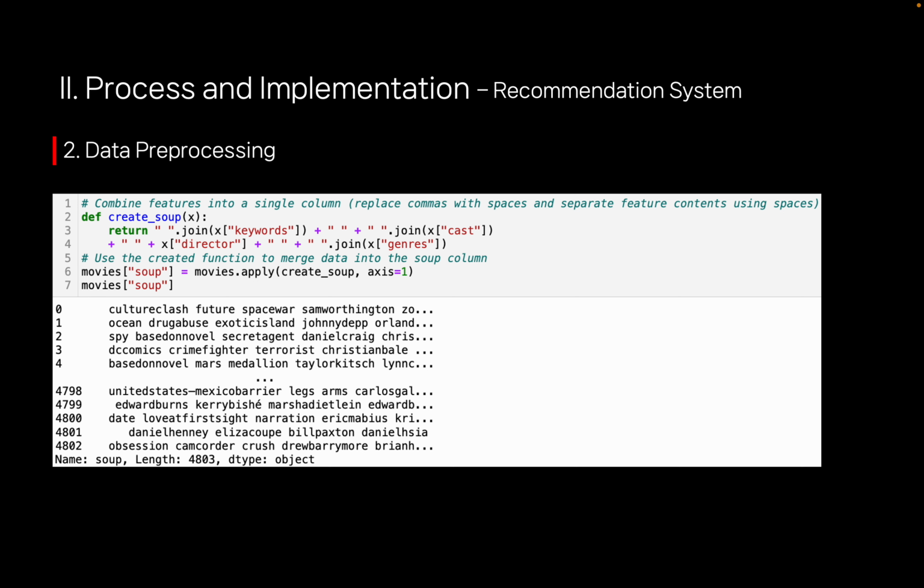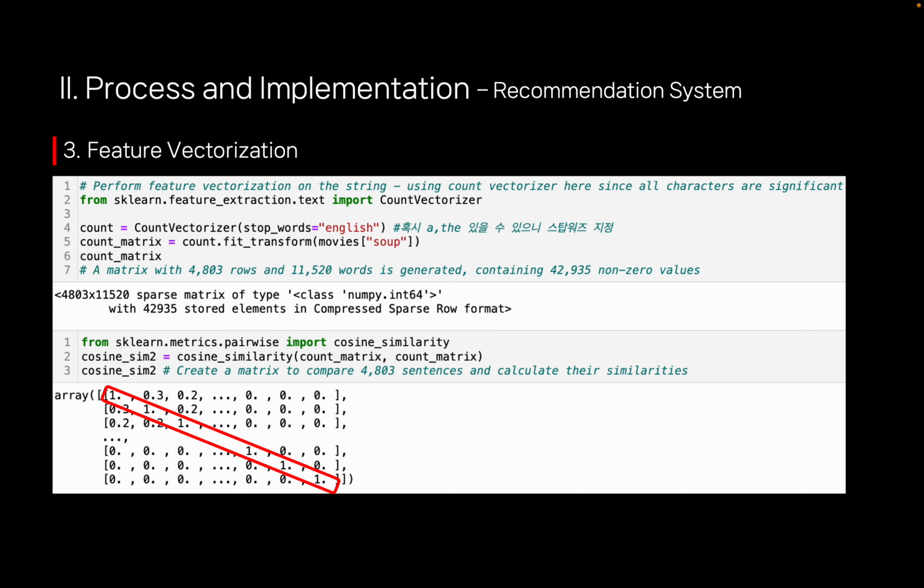And to compare for feature vectorization, I combined all column values into one column. I used a count vectorizer because every character is important. The result was a matrix with 4,803 rows and 11,520 words. This matrix compares 4,803 movies and calculates their similarities.